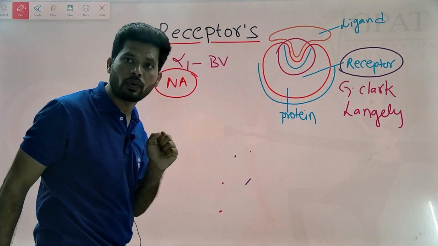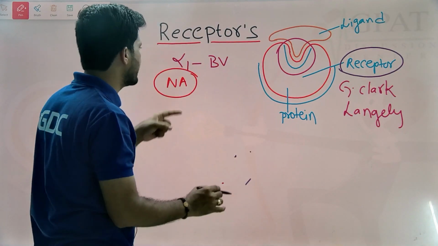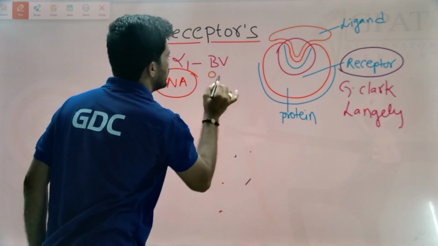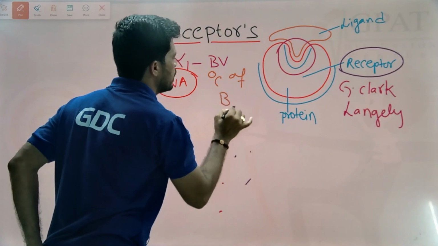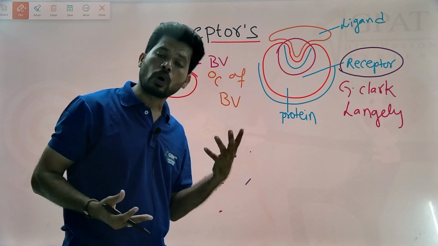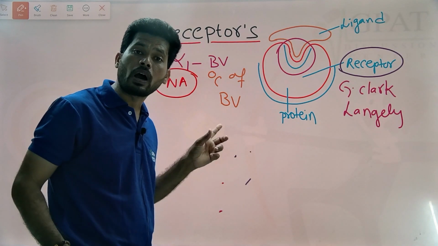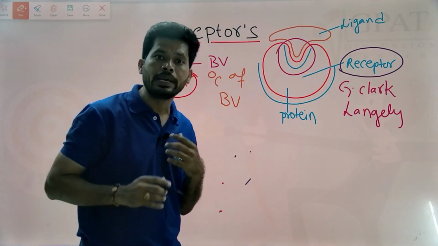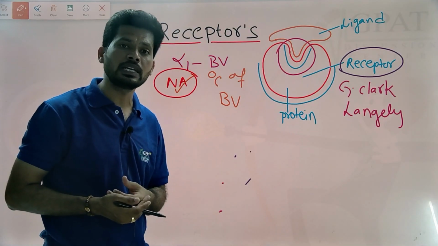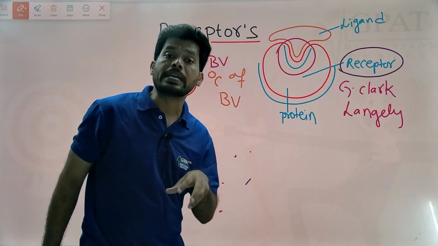Noradrenaline is a ligand for the alpha 1 receptor. Alpha 1 receptors are located on the blood vessel. When noradrenaline binds, what will happen? There is a contraction of the blood vessel, because the blood vessel is a smooth muscle. So stimulation or agonism of the alpha 1 receptor by noradrenaline causes contraction of the blood vessel, which leads to an increase in blood pressure. So excess stimulation of alpha 1 receptor in the presence of noradrenaline increases blood pressure.